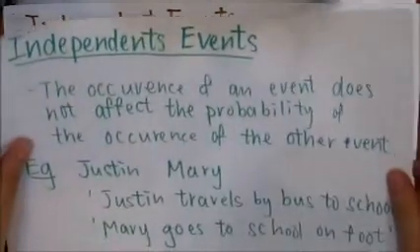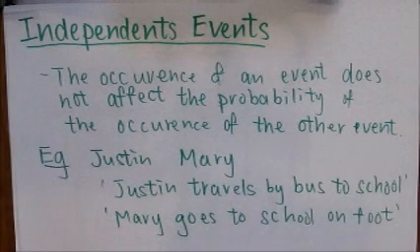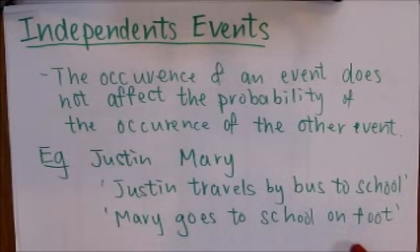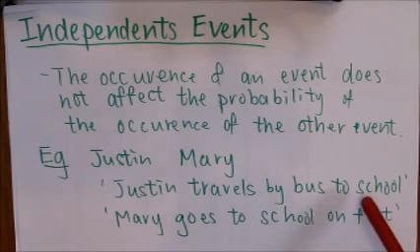Let's look at the last example again. That Justin travels to school by bus on a day, and that Mary goes to school on foot on a day are independent events. But the two events can still occur together, because it's possible that Justin travels by bus to school on a day, and Mary goes to school on foot on the same day.